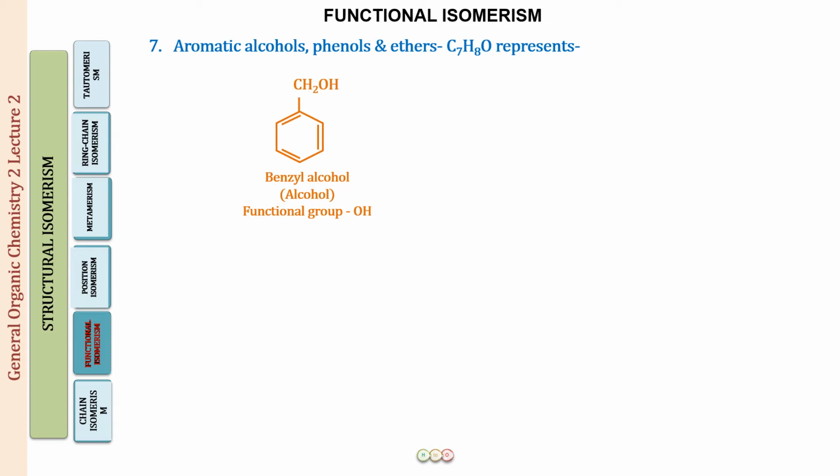All right. So we have aromatic alcohols, phenols, and ethers representing the same molecular formula, but obviously because they have different functional groups, this is going to be functional isomerism. So C7H8O, for example, can be represented by first of all an aromatic alcohol. Now an aromatic alcohol is one in which the OH group is not directly attached to the carbon of the ring. It is attached to the carbon of the side chain. So this is commonly called benzyl alcohol, and the functional group is the OH group.